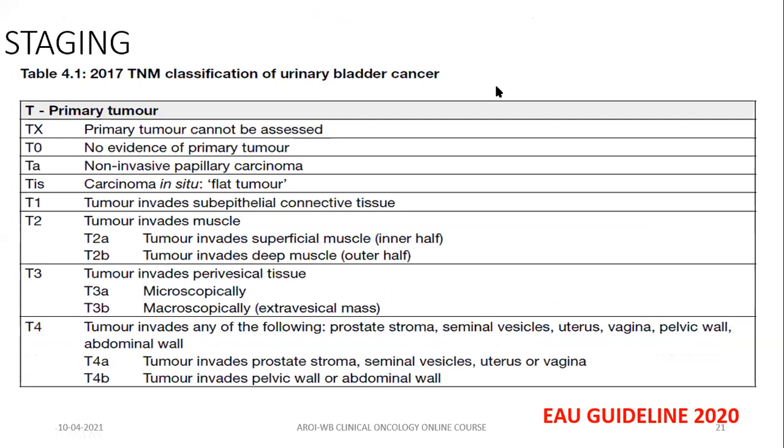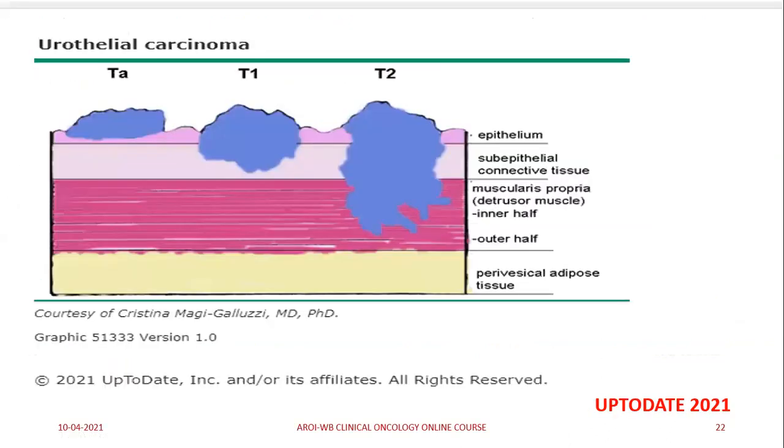Coming to the staging, 2019 TNM staging is used, and T stage is mainly based on depth of invasion. So I will show you this pictorial diagram. Carcinoma in situ is a flat tumor, that is no invasion, the tumor confined to the mucosa. Ta is a papillary tumor which is non-invasive. T1, when tumor involves the lamina propria or subepithelial connective tissue. When the tumor involves the muscle layer, it is T2. If it involves the inner half of the muscle layer, then it is T2a. If it involves the outer half of the muscle layer, it is T2b.